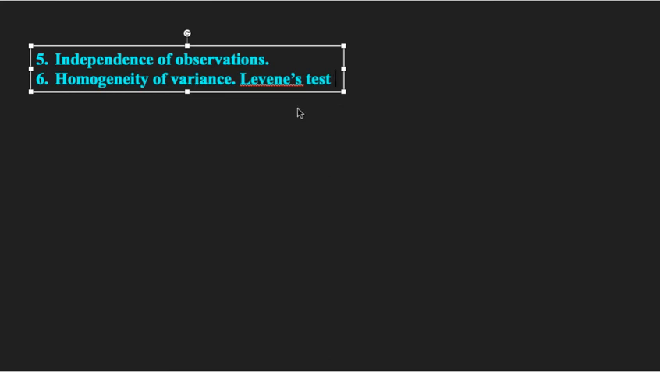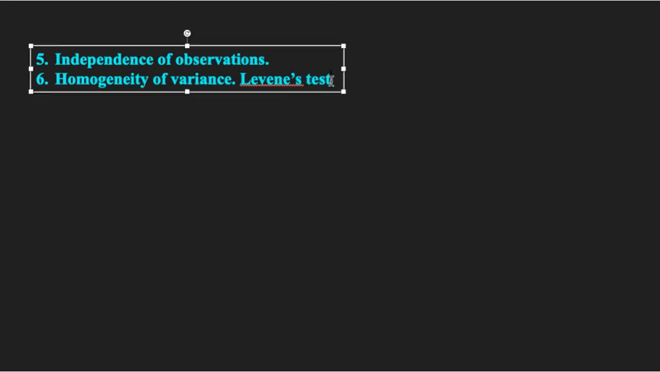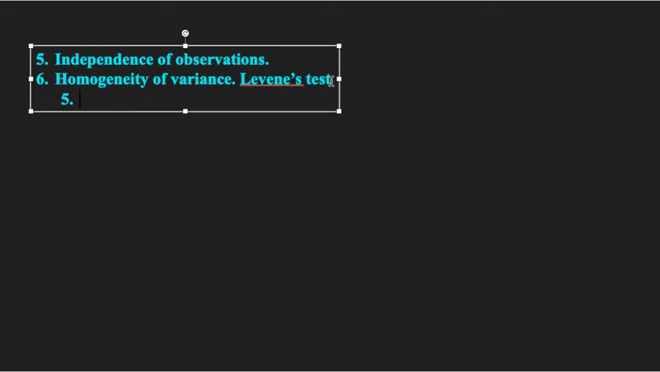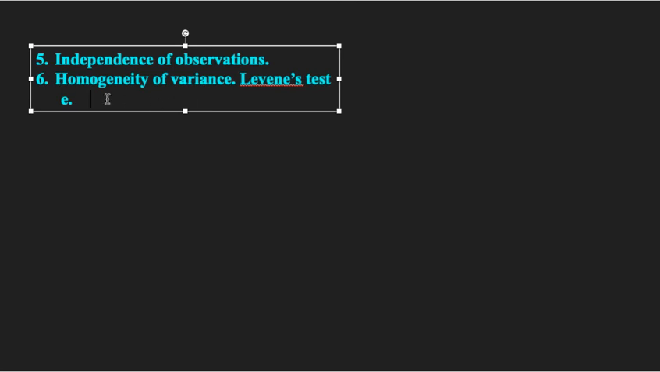In case our data fails this Levene's test, what do we have to do? We need to carry out Welch ANOVA. We cannot go for one way ANOVA. We have to go for something different, which is called Welch ANOVA. Fine. We are going for Welch ANOVA instead of one way ANOVA, right?